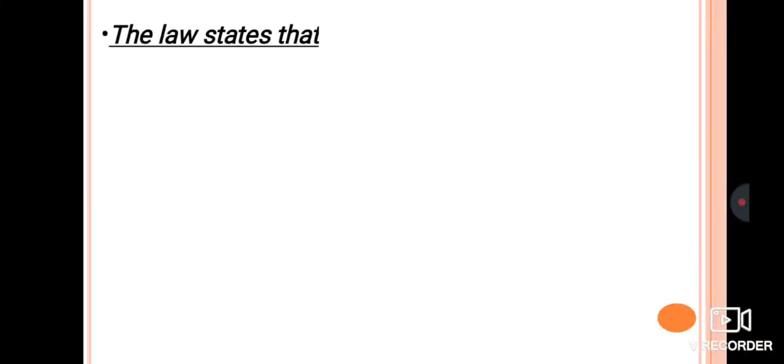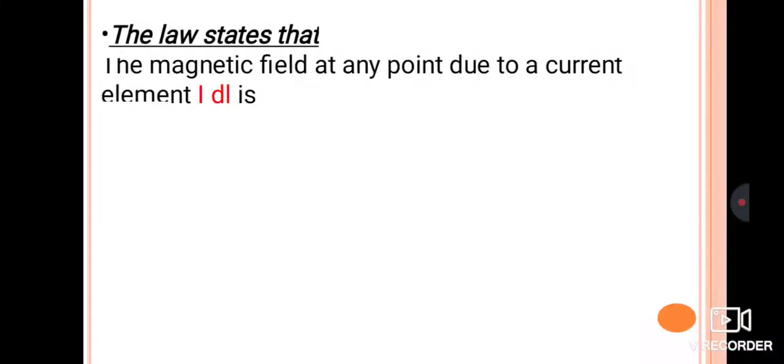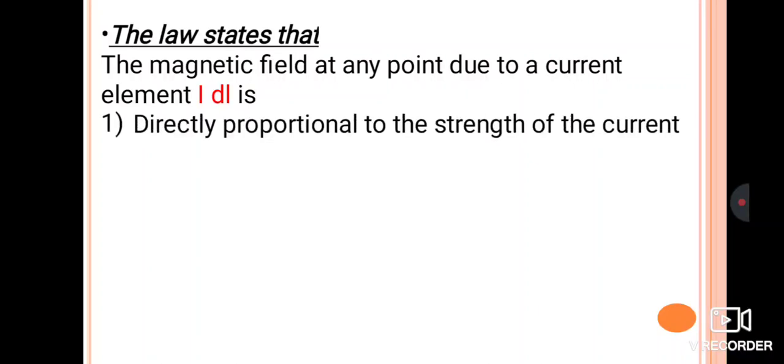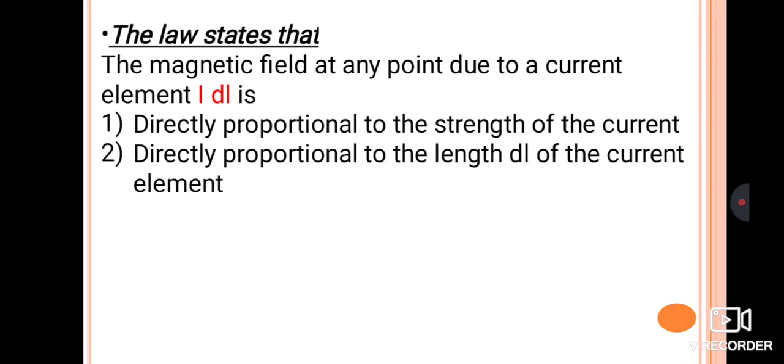Then the Biot-Savart law states that the magnetic field at a point due to the current element I dl is, first, directly proportional to the strength of the current, and directly proportional to the length of the current element.